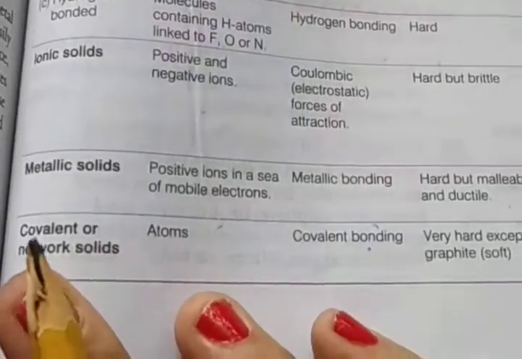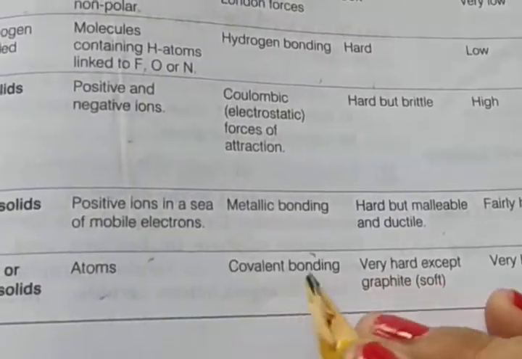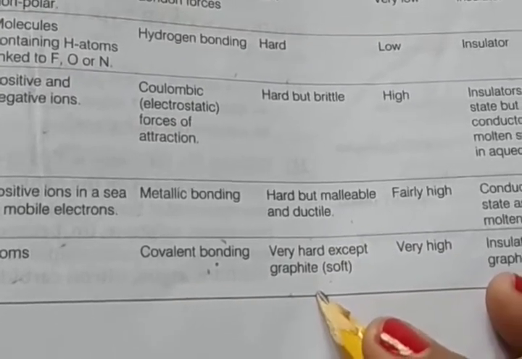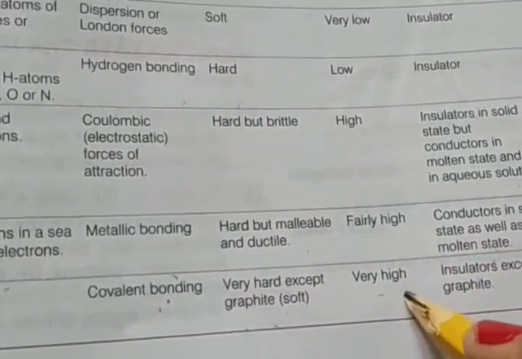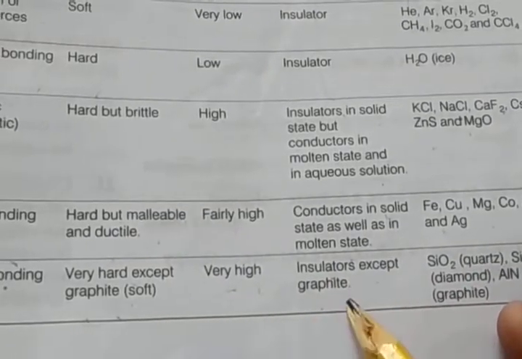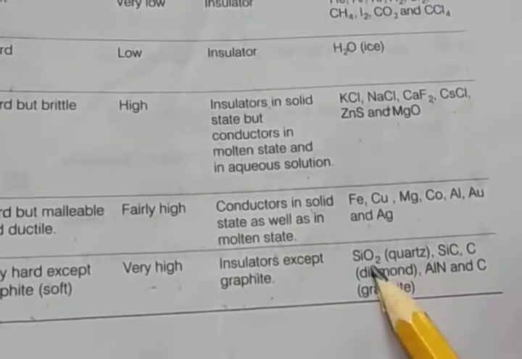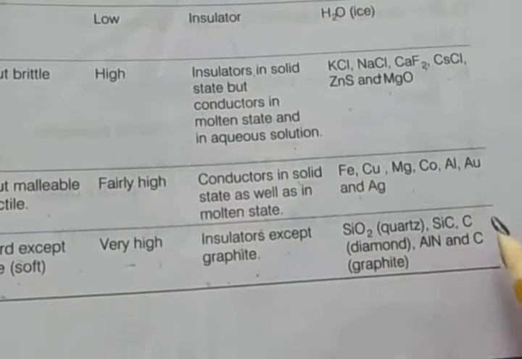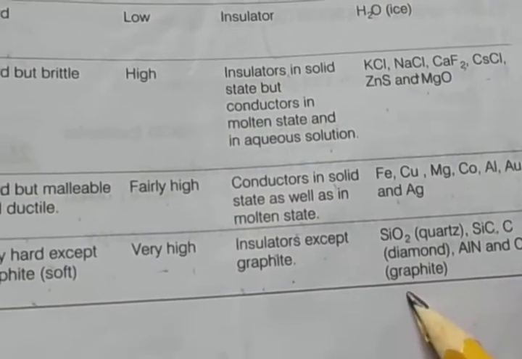Then the last is covalent or network solids. The constituent particles are atoms, and the bonding is covalent. They are very hard, except graphite. Because they are hard, the melting and boiling points are very high. For conductivity, they are insulators, except graphite, which in the molten state is a good conductor. Examples: silica, SiO2, quartz, SiC (silicon carbide), C (diamond), AlN (aluminum nitride), and carbon as graphite.